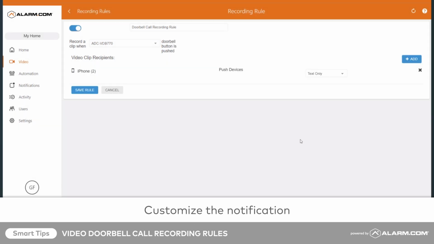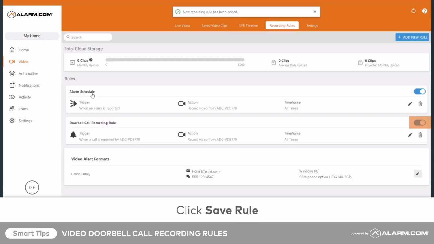Use the drop-down menu to decide whether each recipient should receive a text-only notification informing them that a recording has taken place, or whether a thumbnail from the clip should be attached. To finish, click Save. You can pause this recording rule from the website or mobile app at any time.